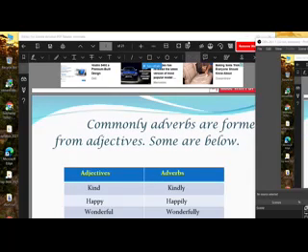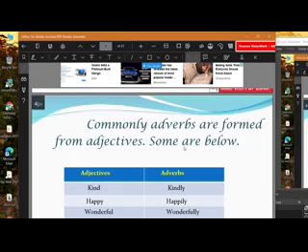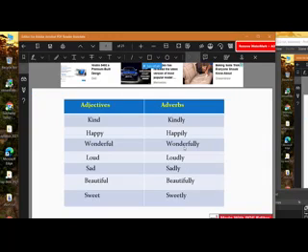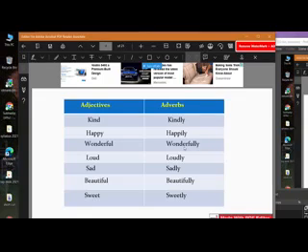Commonly, adverbs are formed from adjectives. Yes, previously you read adjectives, and from these adjectives we can form adverbs. There are certain rules. The most general and common are kind, kindly; happy, happily, which means adding ly at the end of the word. But don't think this is the only way. This is one of the ways we turn an adjective into an adverb.